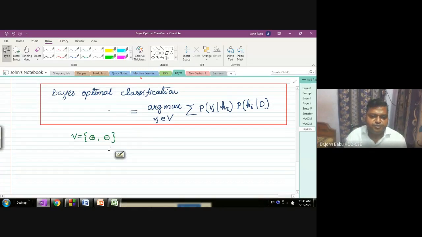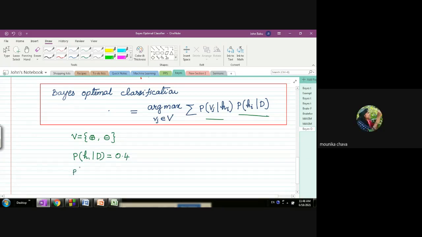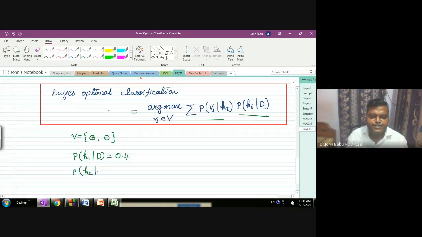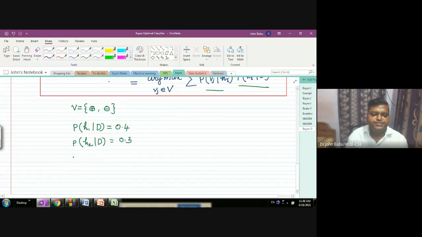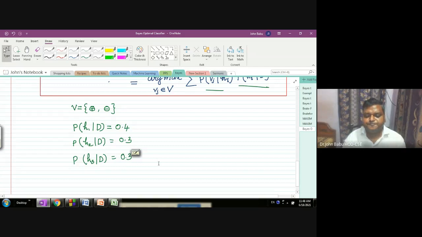And what are the posterior probabilities of these terms? P of H1 given D is how much? 0.4. Probability of H2 given D is 0.3. Probability of H3 given D is again 0.3.